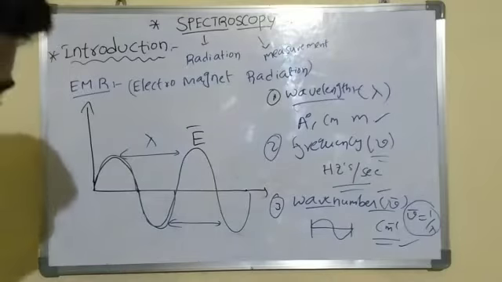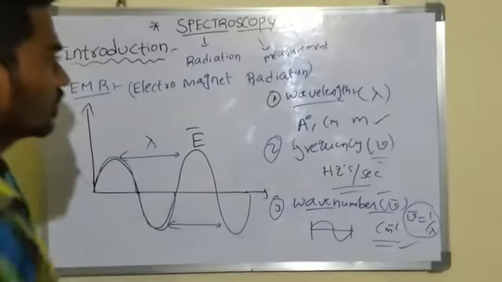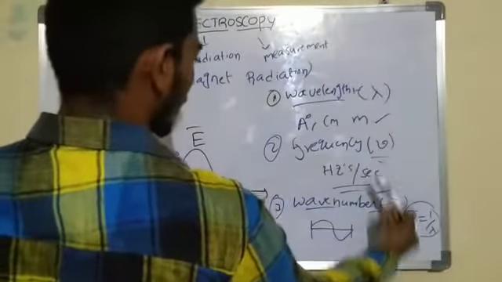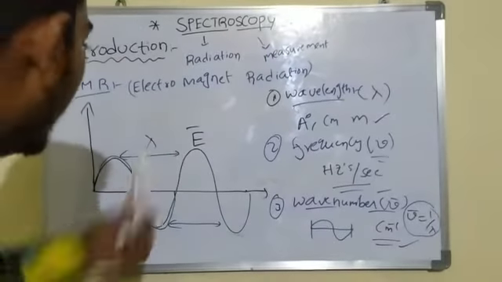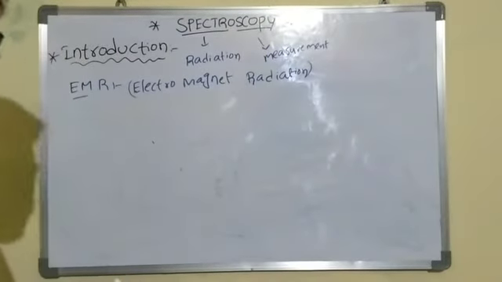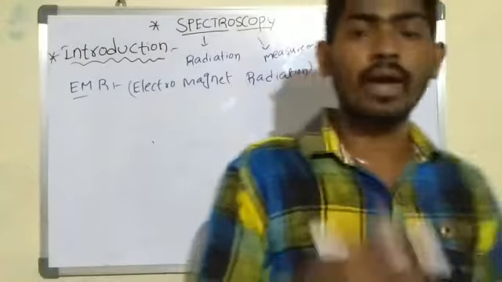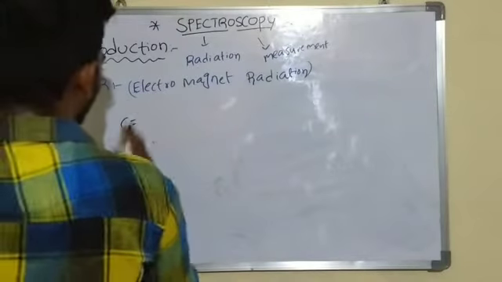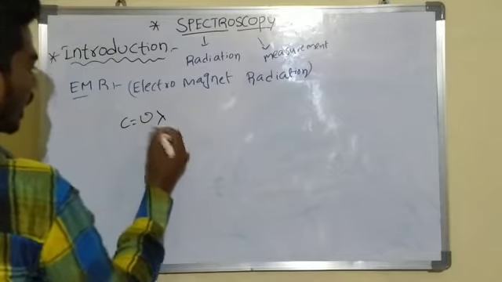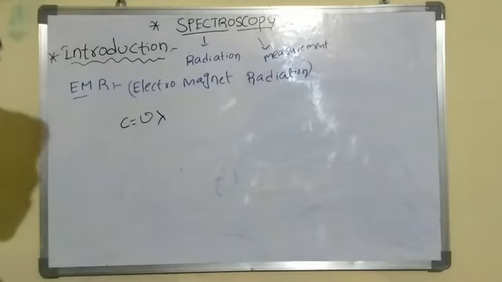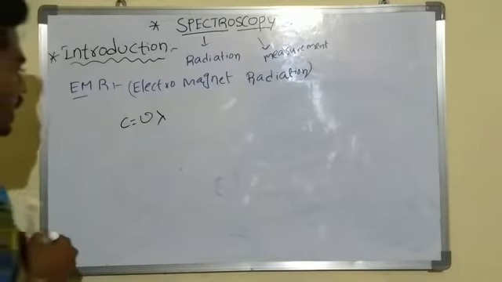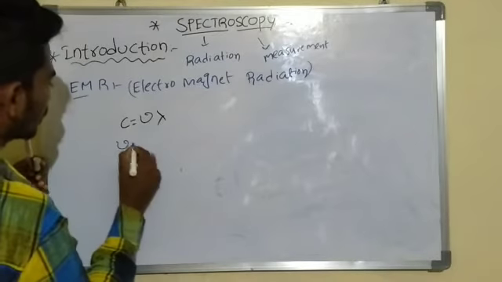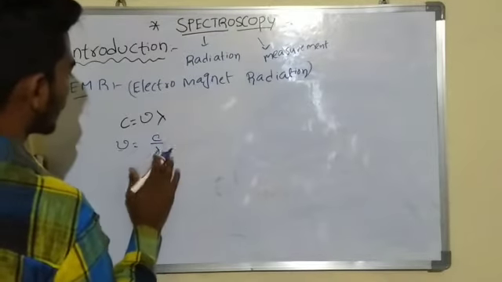Okay, now a small relation between wavelength, frequency and wave number. We know the velocity of electromagnetic radiation, that is C equal to mu lambda. In this, we know that frequency mu equal to C by lambda.